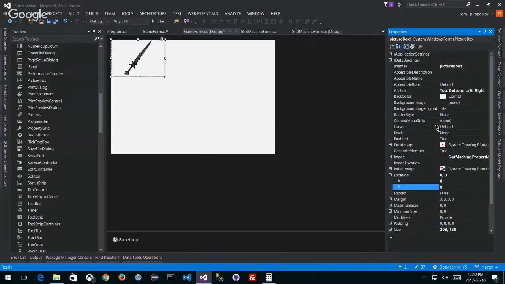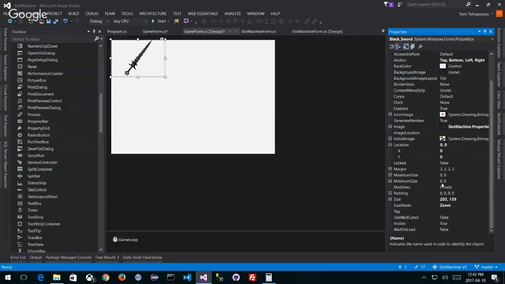So what's the problem with this? If I did top, bottom, left, and right, by the way, let's just change the name of this thing to black sword. Black sword, there it is, right? It's my black sword. What's the problem with this? Well, we need to keep in mind, when we move things around with the screen, it's the top left corner that we're using as an anchor point, right? Which is negative, right? Now you could do an offset, but we need to know how big the actual image is.